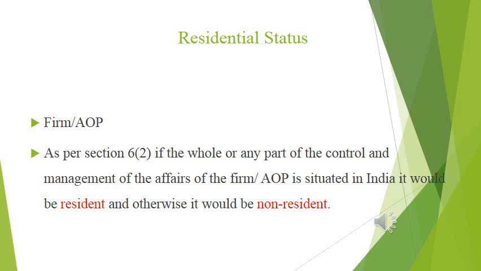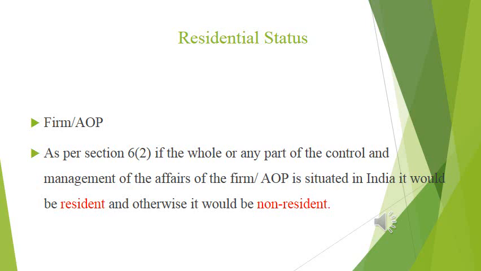The next is determination of residential status of a firm or AOP. A firm or AOP has only two capacities, resident and non-resident. See section 6 subsection 2. If the whole or any part of the control and management of the affairs of the firm or AOP, AOP meaning association of persons, is situated in India, it would be resident, otherwise it would be non-resident.